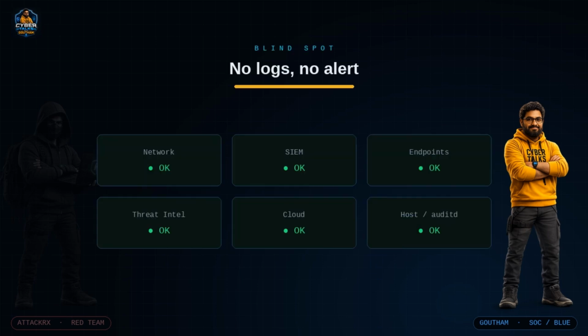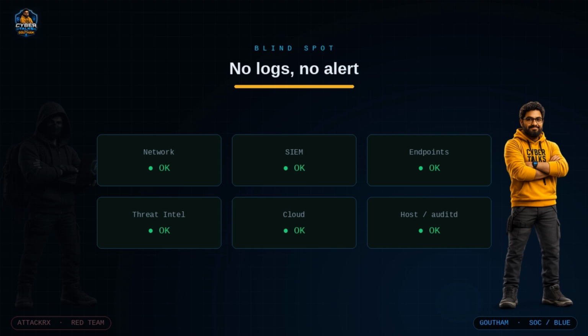It's a convenience, but imagine an administrator ran sudo just a minute ago and ATTACKRX is sharing that same session. The password is already cached. So attackers can run sudo and never be challenged at all. That's why on sensitive systems that little cache window is something defenders think very carefully about.